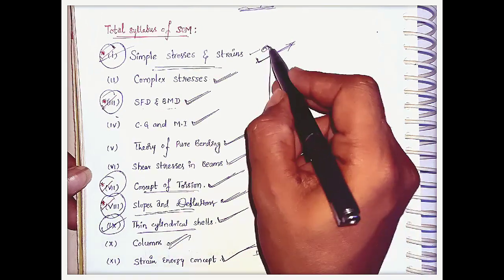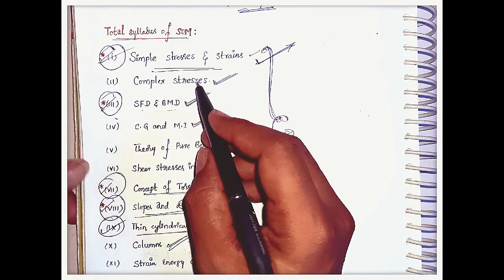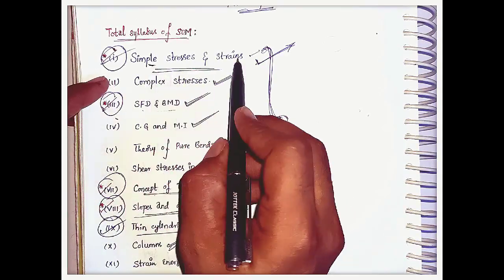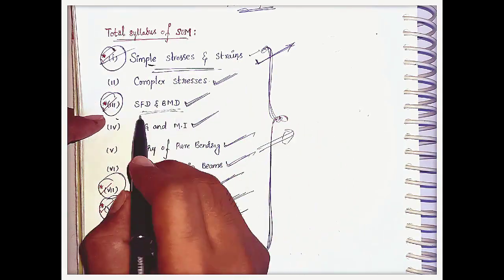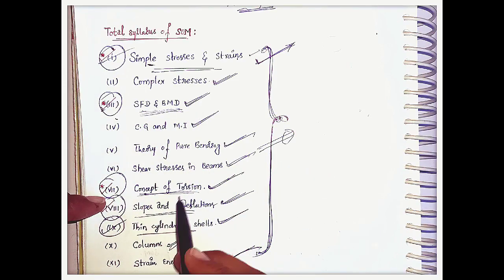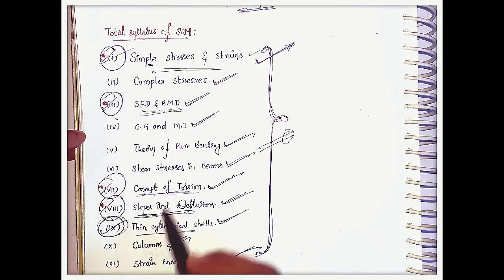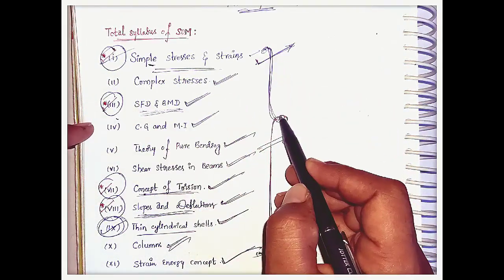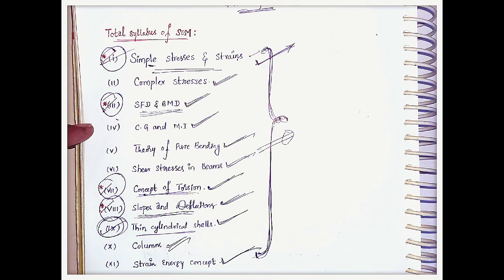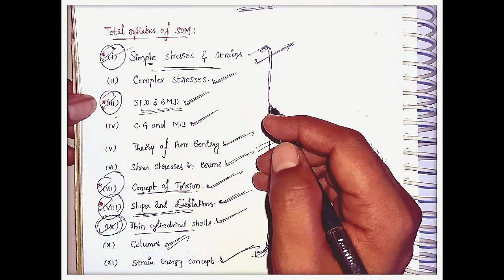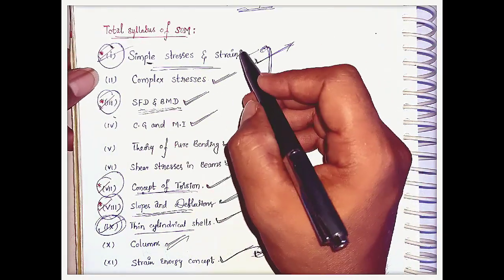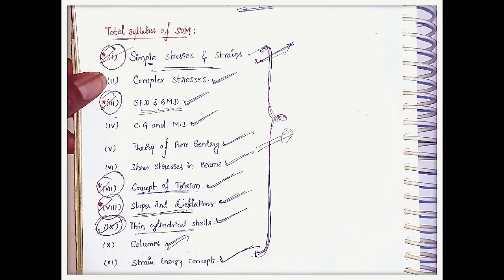Out of all these concepts, the most important are simple stresses and strains, shear force and bending moment diagram, the concept of torsion, slopes and deflection, and thin cylindrical shells. Not only these five chapters, each and every chapter is important for the GATE exam. To discuss the most important topics in each chapter, let's start with simple stresses and strains.